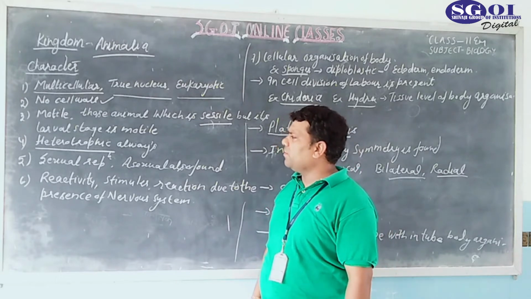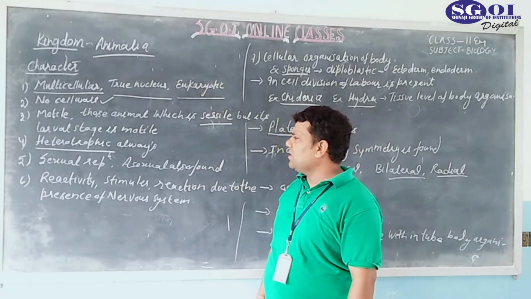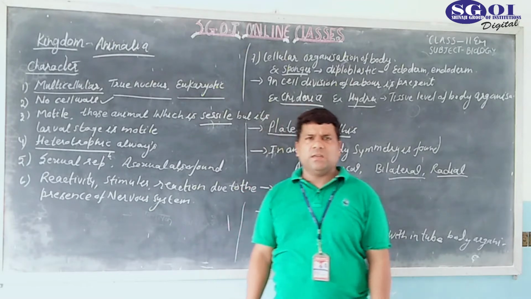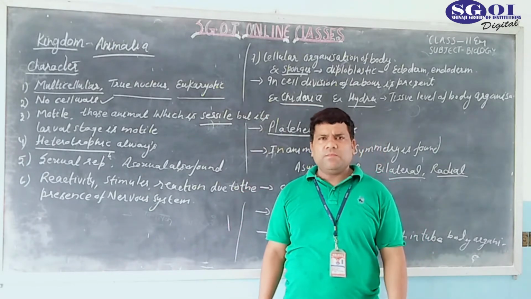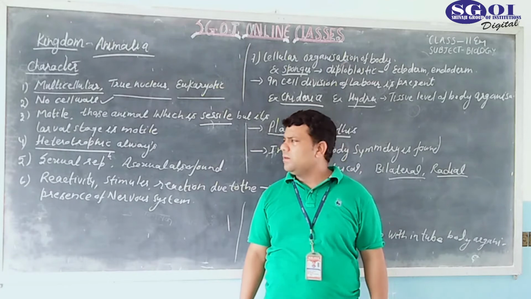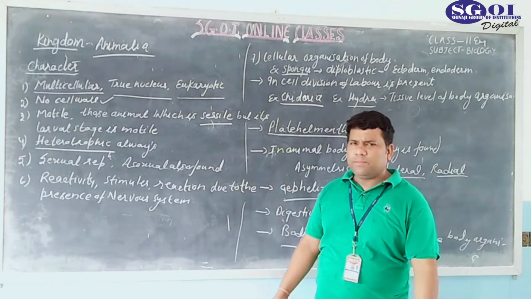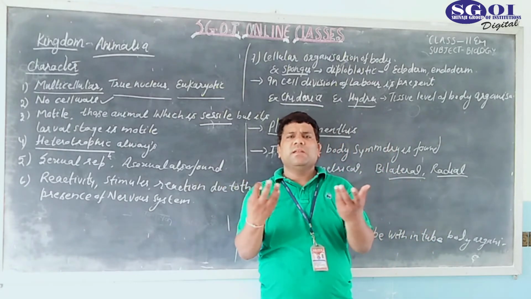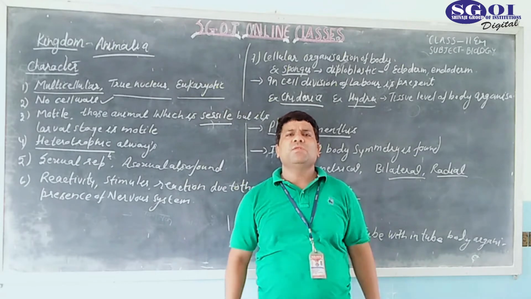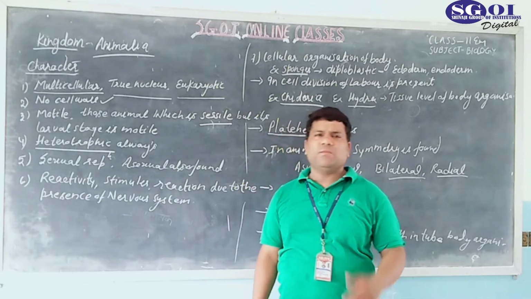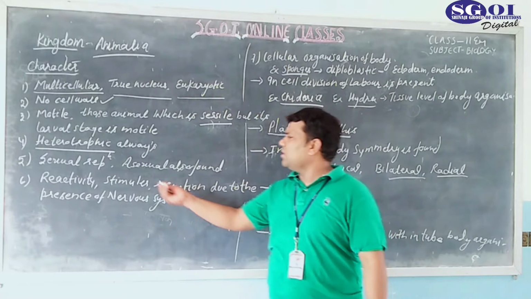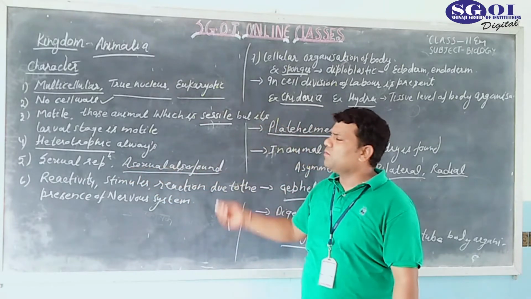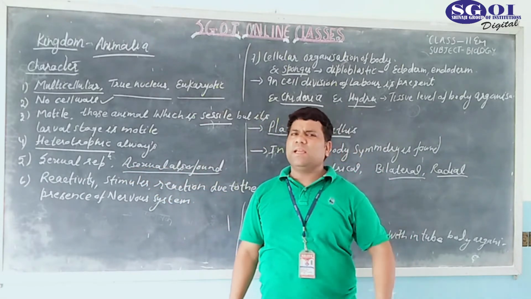Now comes the fifth point. It says that sexual reproduction is the major type of reproduction found in animals. In sexual reproduction, male and female gametes come to each other, fuse, fertilize each other and form a new individual. But asexual reproduction is also found in some lower animals.